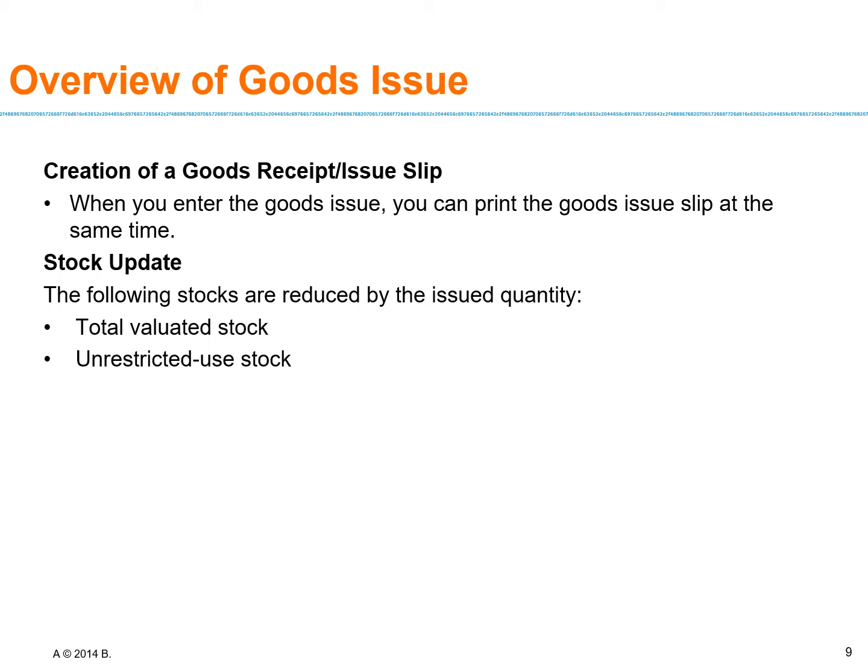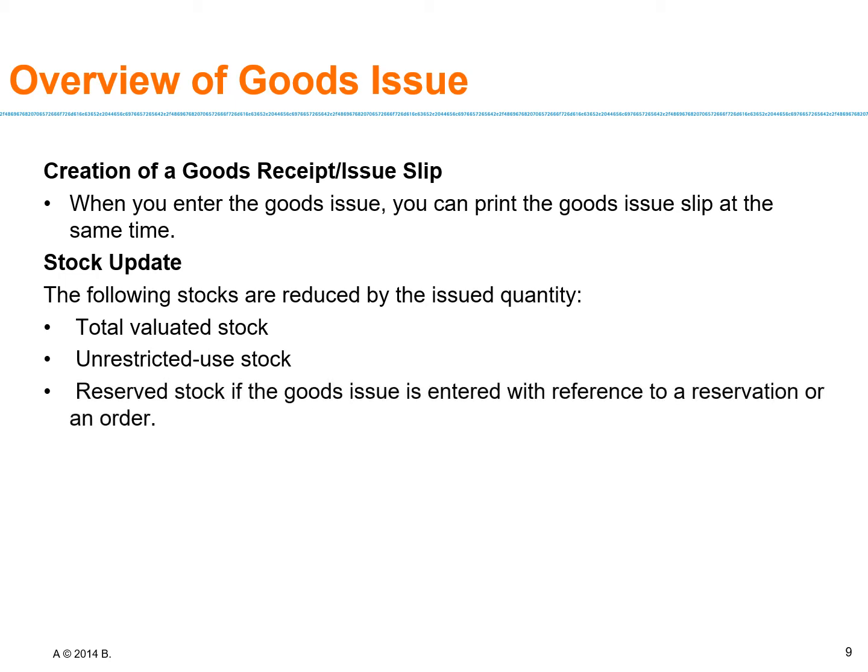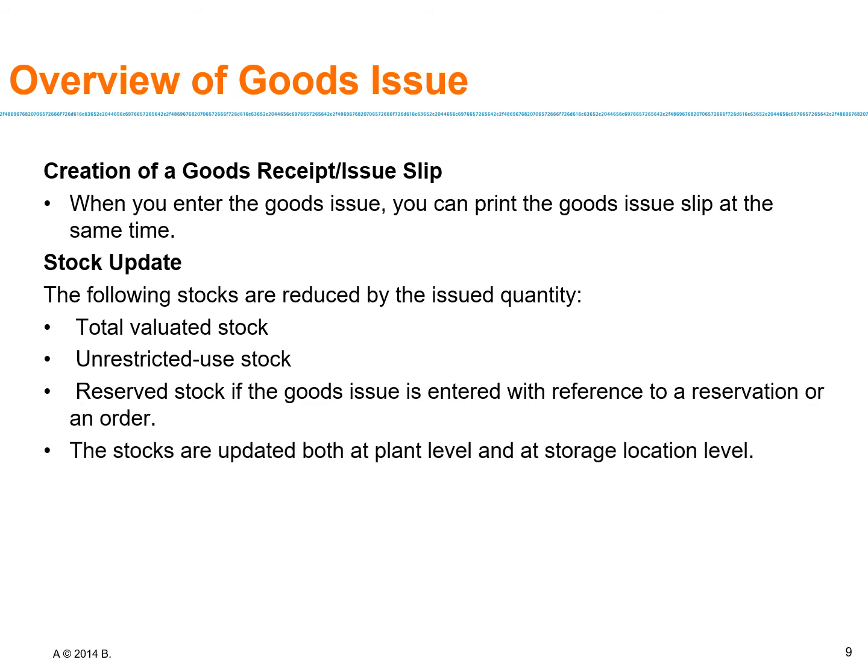So in this particular area, unrestricted use stock is there. Reserve stock if the goods issue is entered with reference to a reservation or an order, right? So in stock update, there is a reserve stock updated also, जहाँ पे you will basically see कि कितना जो goods issue है वो enter हुआ है with reference to a reservation or an order. Then the stock is updated both at plant level and in storage level.